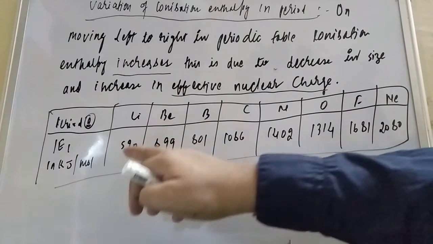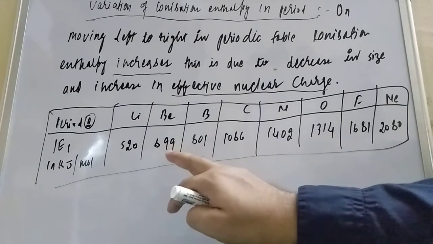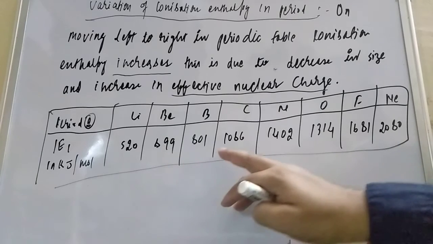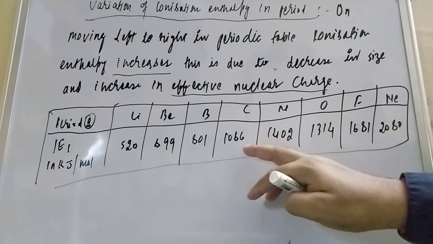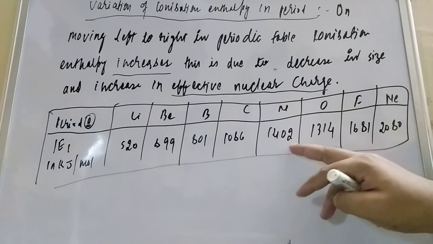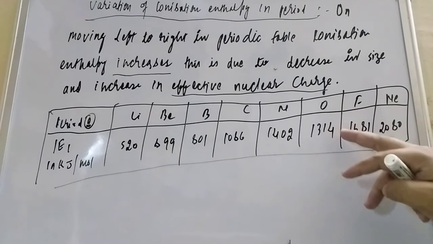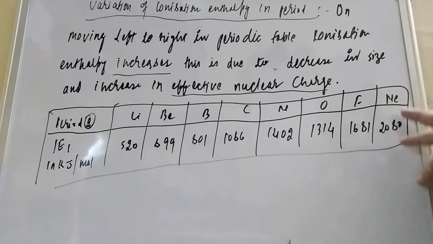How? Lithium is 520. Then beryllium 899, boron 801, carbon 1086, nitrogen 1402, oxygen 1314, fluorine 1681, neon 2080. It is too much high, around 2 times. Why, student? Because they have a stable, completely filled electronic configuration.